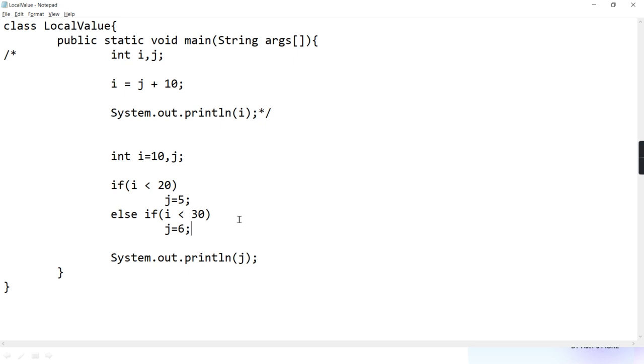Then what is checked at the time of compilation? Only possibilities, which we do in real life: if this, then this; if not, then this. So it puts all the possibilities. One possibility is true, but the other possibility is false. And here the other possibility is false too. So when both possibilities are false, j will remain uninitialized. Okay? Now tell me, if I make a small change in this code, I remove this condition.